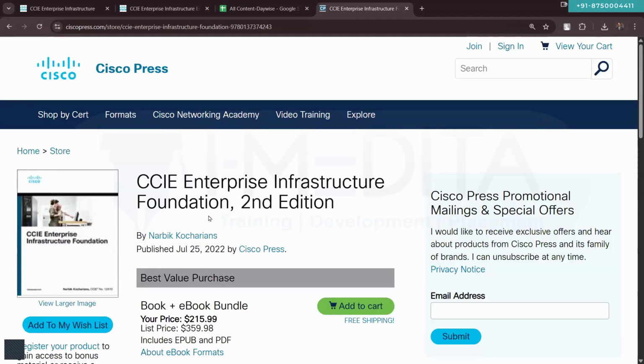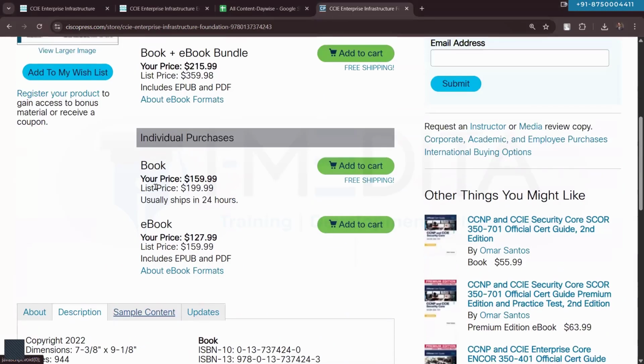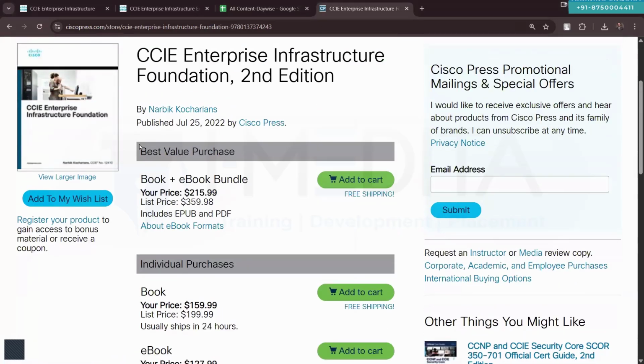But it's more like a lab workbook rather than a technology book. You can't really read topics from there. It's just that from the lab point of view, there are things available in this book. So it's more like a lab book.